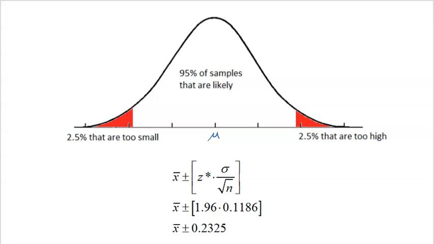We do know that the sampling distribution still exists. Even though I can't make it, it still exists. It's still out there. Somewhere out there is the truth. I just don't know it. So when we think about that sampling distribution, we know that 2.5% of sample means would be really, really weirdly low, 2.5% of sample means would be pretty high, but most sample means, 95%, are in the middle.